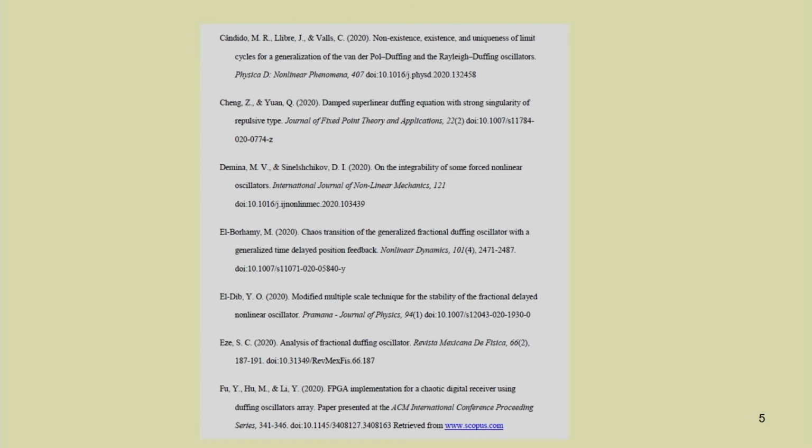Similarly, this damped super linear Duffing equation with strong singularity for repulsive type. So, this is a very recent paper. Similarly, on the integrability of some forced nonlinear oscillation, then chaos transition of the generalized fractional Duffing oscillator.